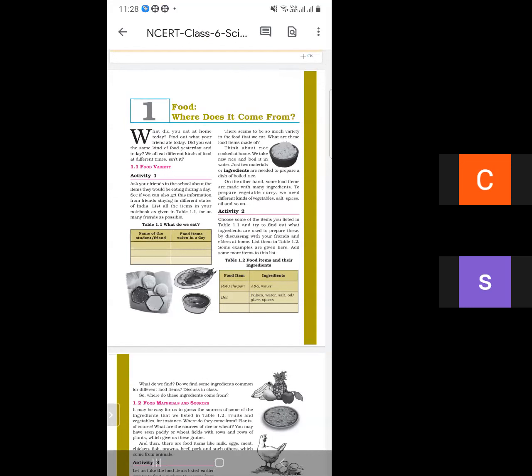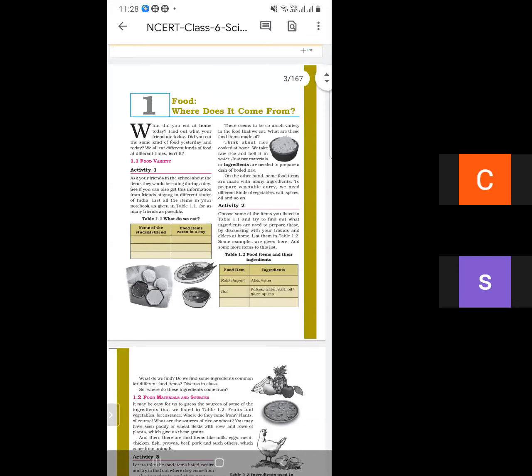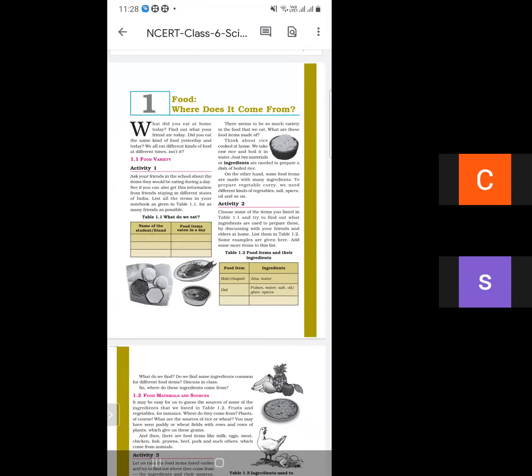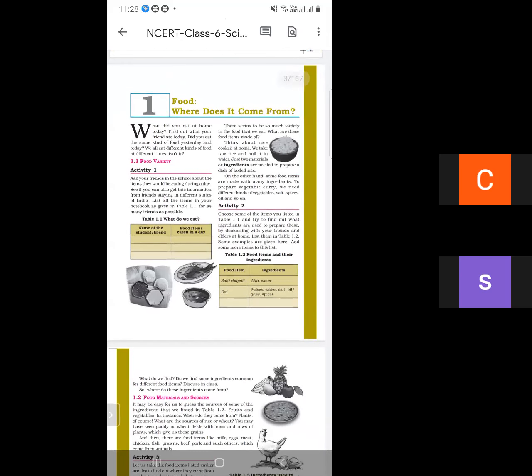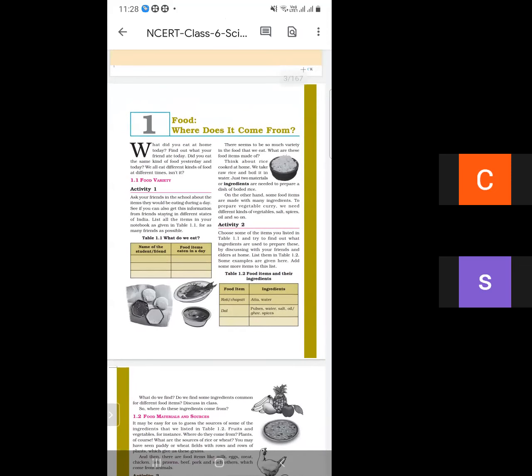First is, what do we mean by food? Why do we need food? What are the ingredients? What are the food items and what are their ingredients? What are the food materials and their sources? What are the food items that are required to make a particular dish?